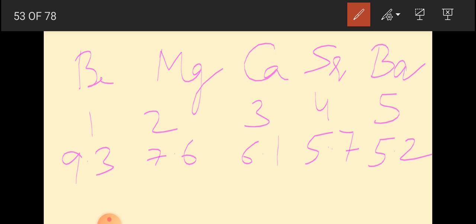Moving from up to down, the number of inner shells will increase: beryllium 1, magnesium 2, calcium 3, strontium 4, barium 5. And the ionization potential in electron volt is given here: beryllium 9.3, magnesium 7.6, calcium 6.1, strontium 5.7, barium 5.2. So you can see that when we are moving down a group, the ionization potential is decreasing.